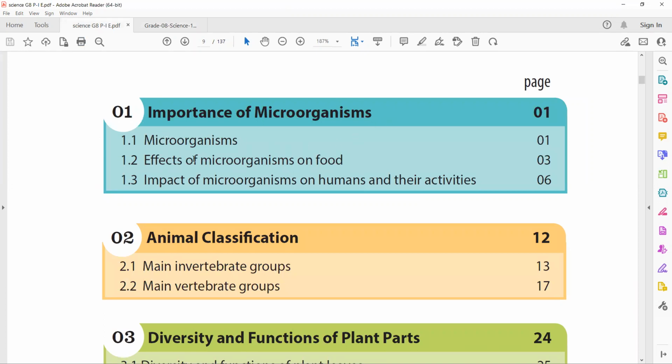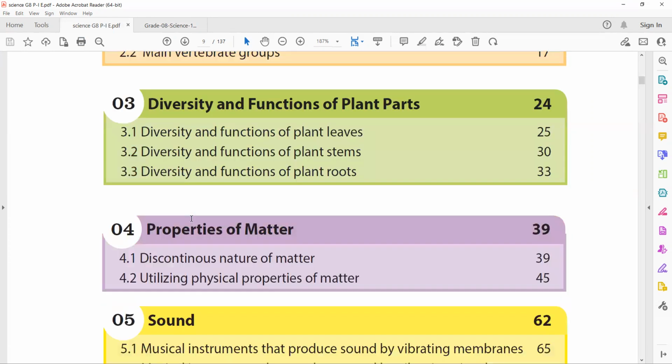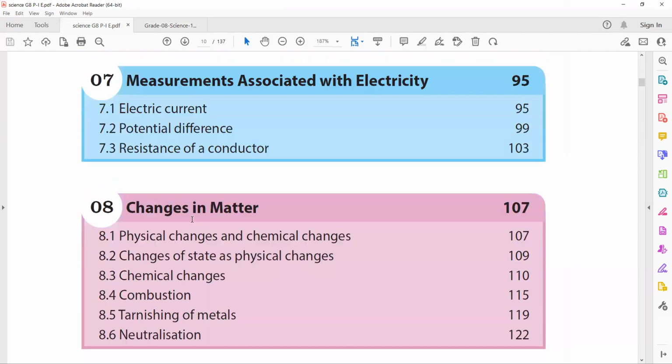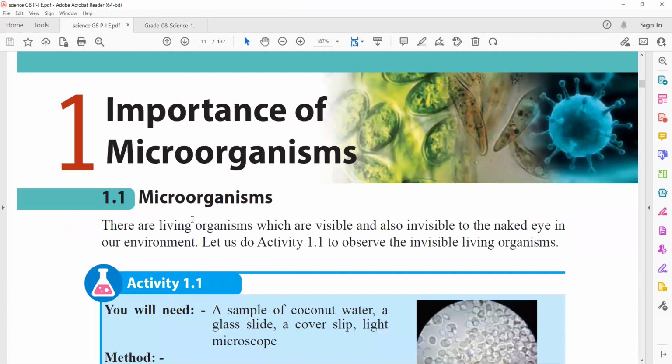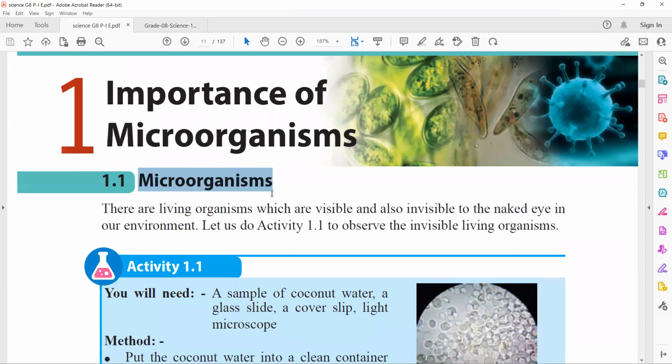In this unit we studied microorganisms, the effect of microorganisms on food, and the impact of microorganisms on humans and their activities. Let me give you a quick review of what we have studied in unit one. Microorganisms are a type of organism. Under organisms, we have plants, animals, and microorganisms. We can see plants and animals with our naked eye, but we can't observe microorganisms with the naked eye, right?